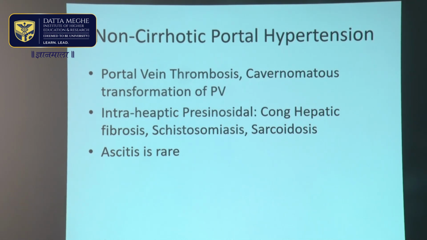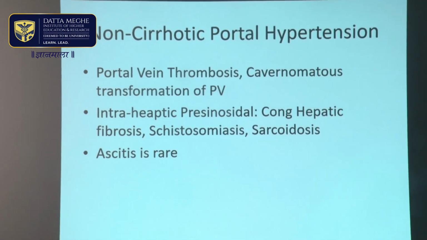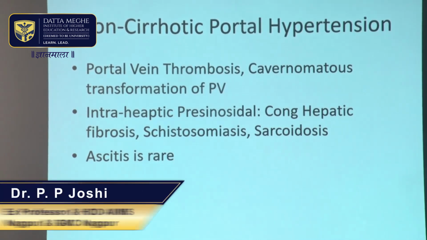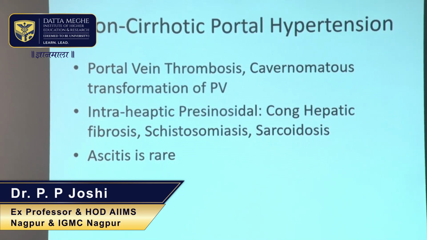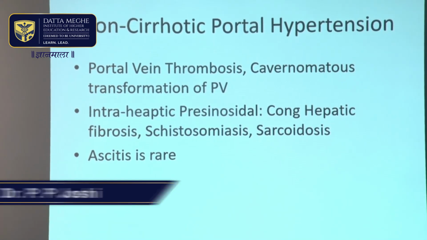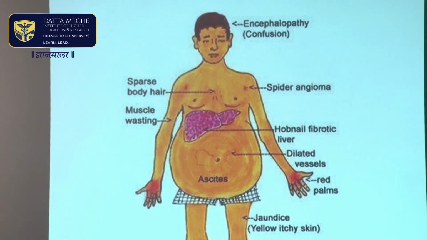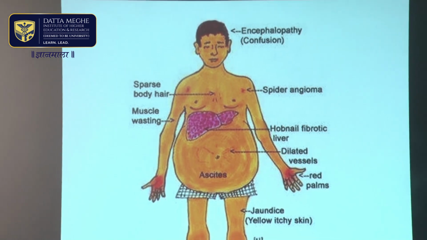In these patients, because there is no cirrhosis of liver and there is no damage to the liver cells, albumin production is normal, and because of that, ascites and edema feet are rare, and the patients present with splenomegaly, and patients may have gastroesophageal varices or hemorrhoids, which can rupture and the patient can develop hematemesis.